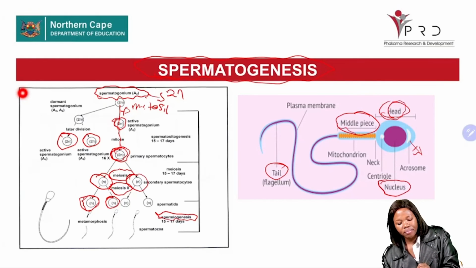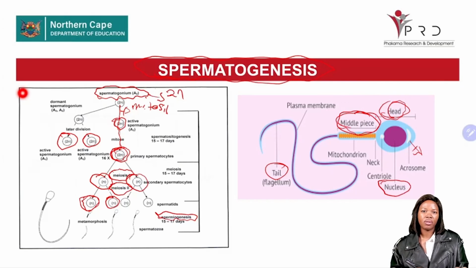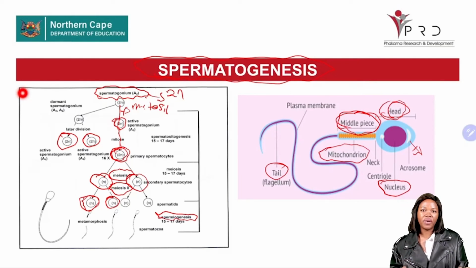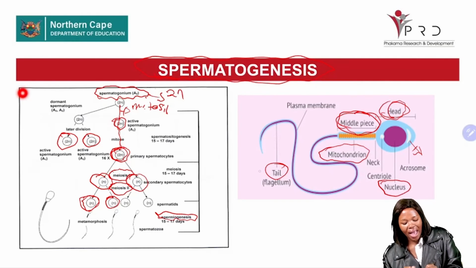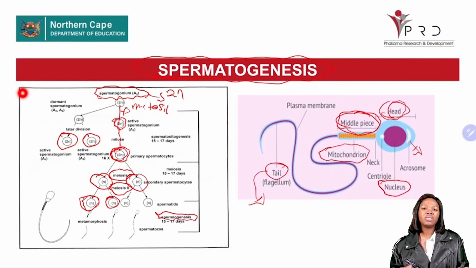Another part is the midpiece. The function of the midpiece is to provide the energy. This midpiece has the mitochondria, as shown by this picture. And the last part making up a sperm cell is the tail, responsible for propulsion.